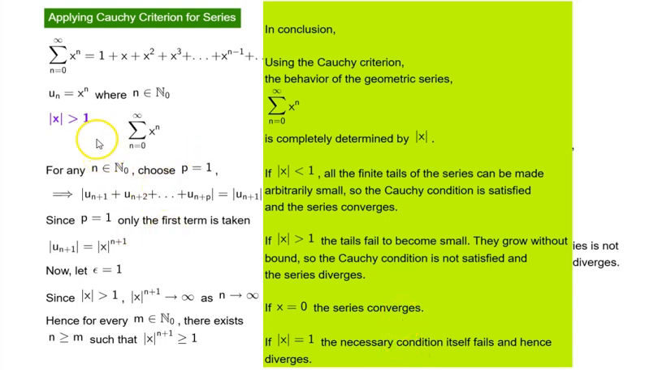That was looking at the geometric series and proving the various cases using Cauchy criterion for series.